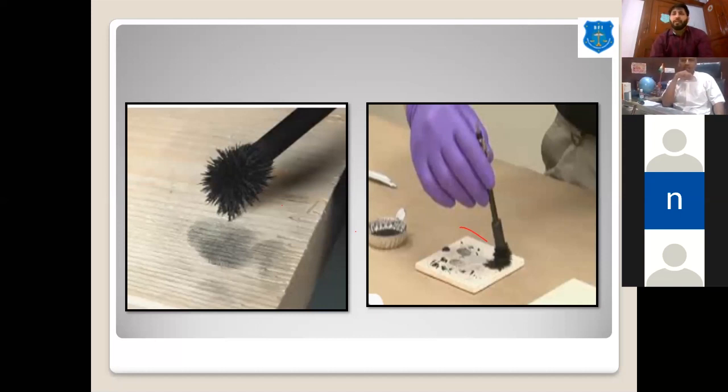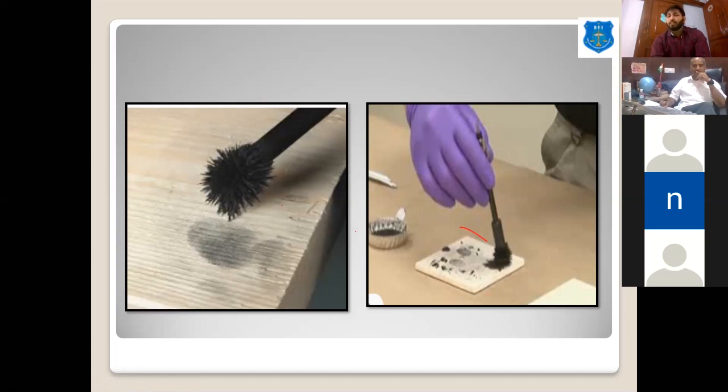No. This is the standard method of developing a latent fingerprint, because until we develop it with our different methods, we cannot produce the fingerprint to the court. So first we have to develop it, then only can such a fingerprint be shown to the court. Okay, then again it has a similar principle.